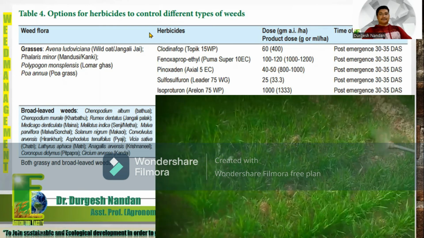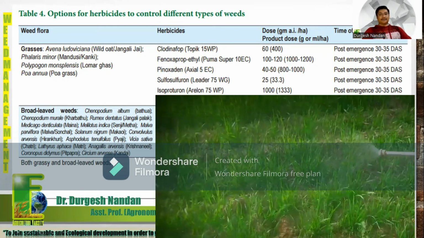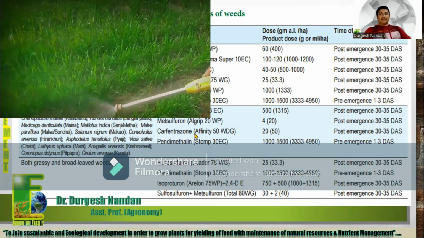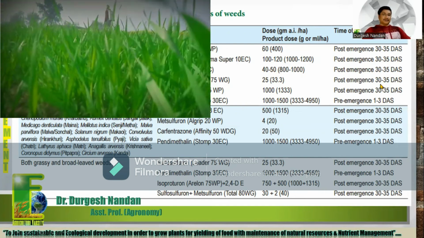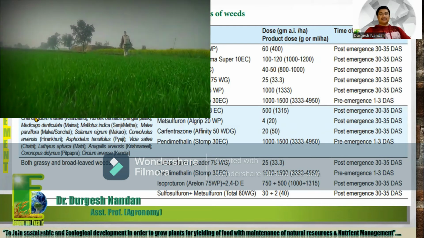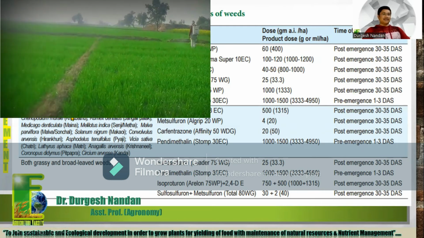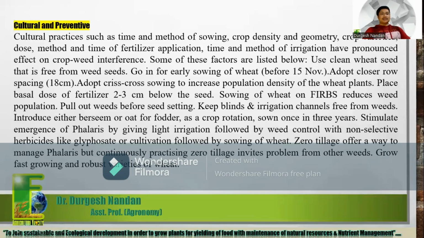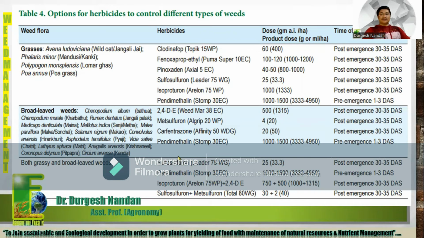For broadleaf weeds also, the herbicides are given here, and the time of application is also given. You can easily check with that list. According to which type of weed is in your field, broadleaf weeds, grasses, or both, you can control them by using different herbicides with different doses, according to the given time of application, meaning when you should apply them.